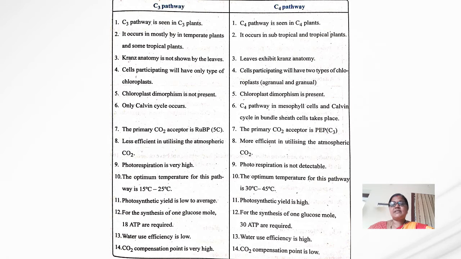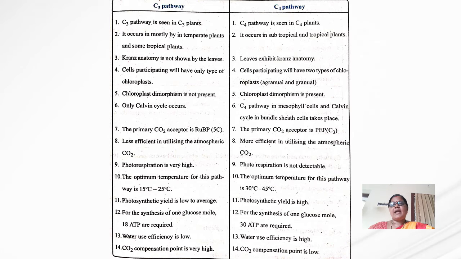When it comes to the C4 pathway, the participating cells have two types of chloroplast, that is agranular and granular.